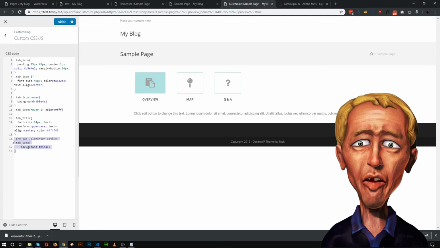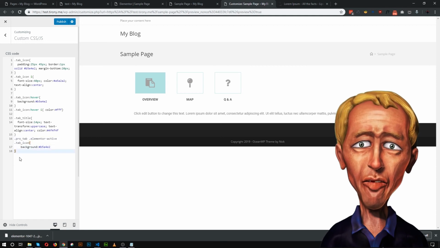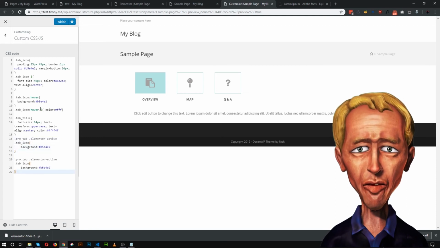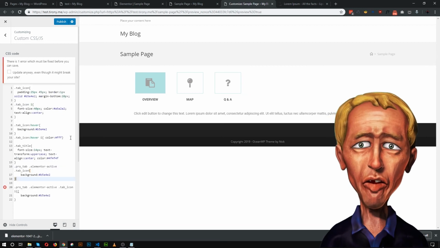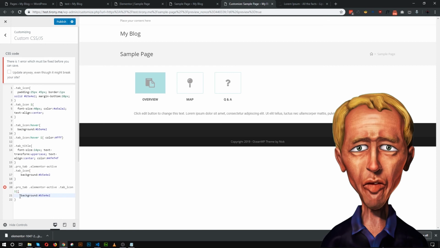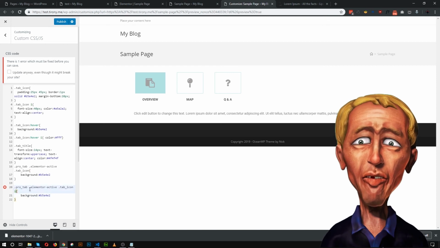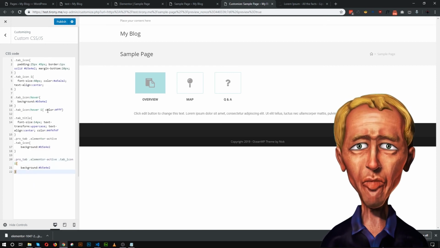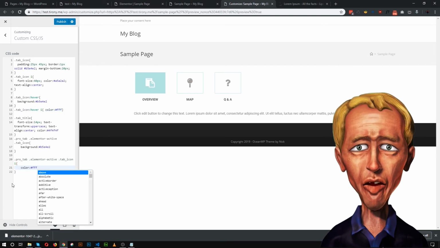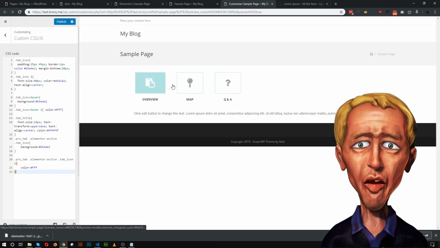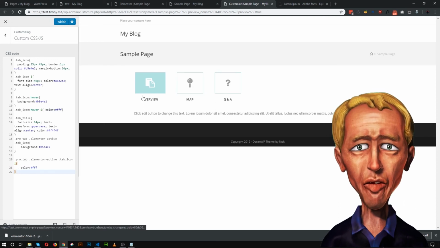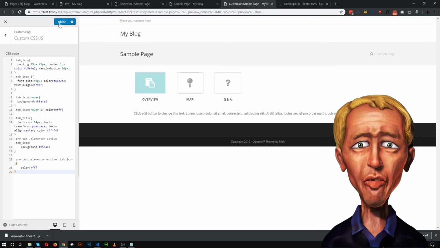And also we need to duplicate this code and add I, so that when this tab is active, the icon color is also changed to white. So color white. So now as you can see, our active tab is now showing in white.